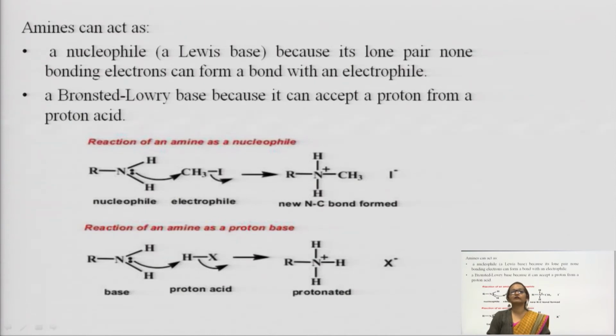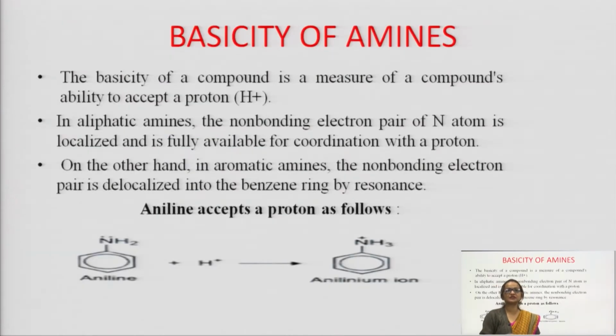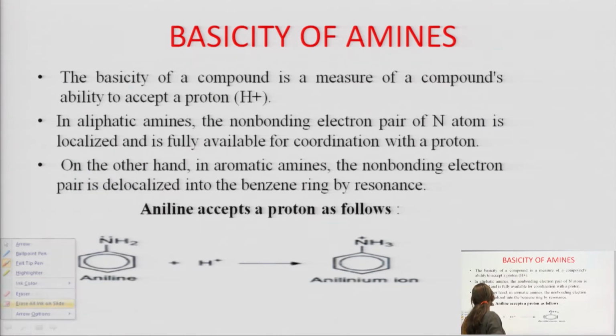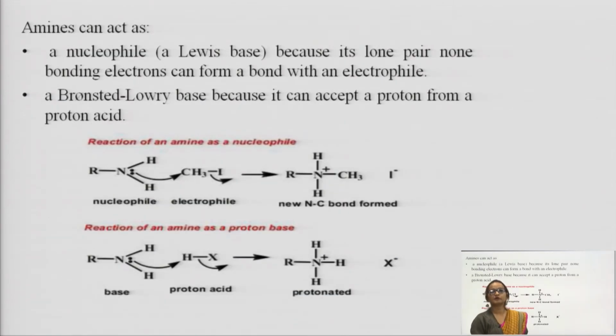The second quality of an amine is that it can act as a Bronsted-Lowry base because it can accept a proton. In the earlier slide I showed you, in this slide it is accepting a proton, and that is why it is known as a Bronsted-Lowry base, right. You can also see in this reaction that this is the nucleophile. What is it? NH2 and also this lone pair of electrons, right.